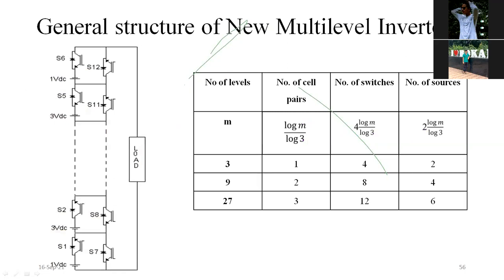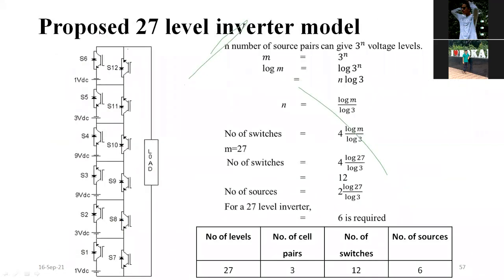This one is a very good structure. There is no H bridge. Without an H bridge, I have developed a lot of levels. This is a general form. I have developed 27 levels using these switches. I didn't use any H bridge. I am using these things only. We will see how it operates, one by one.